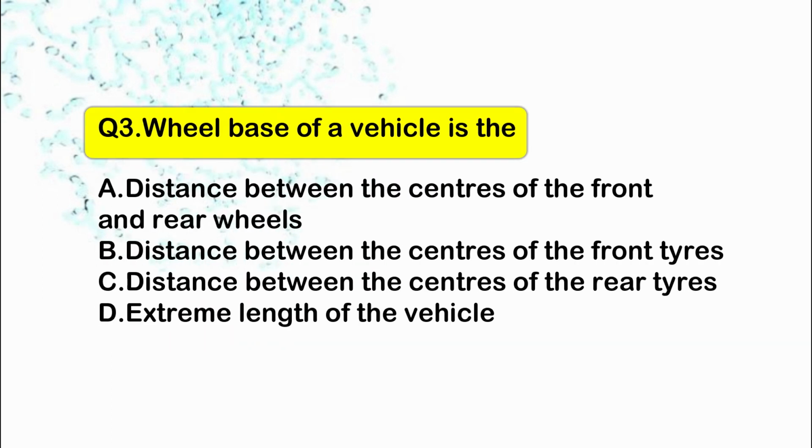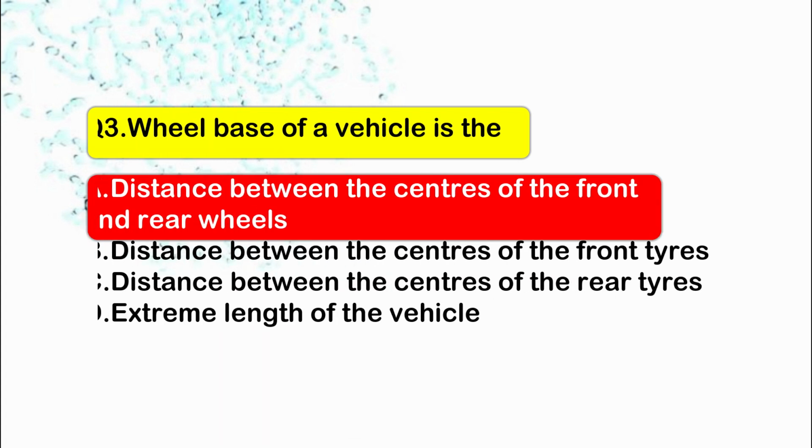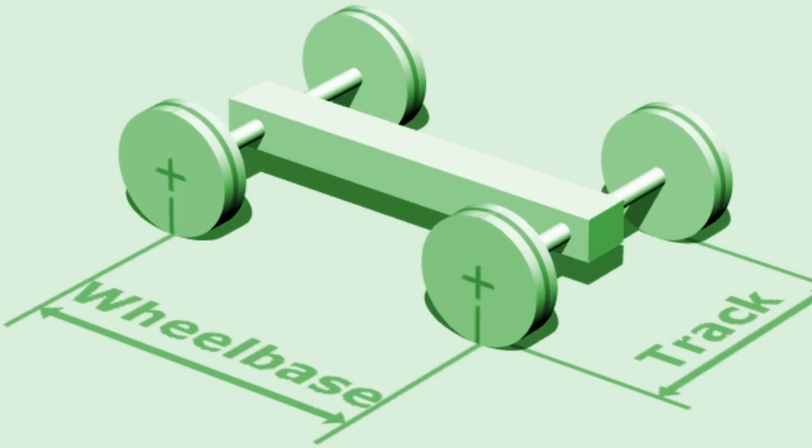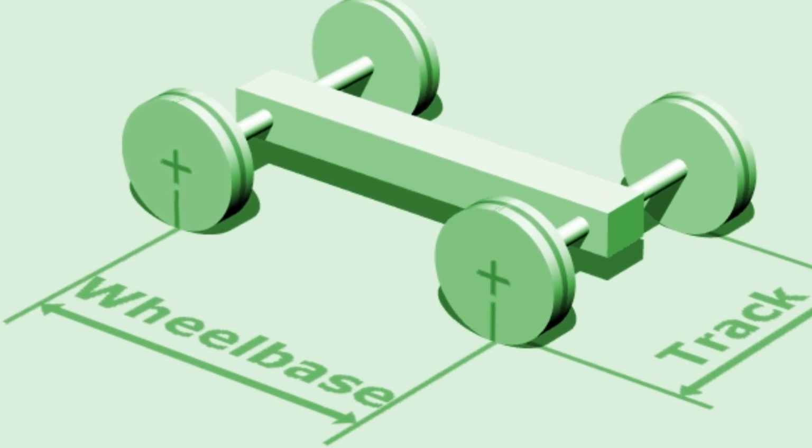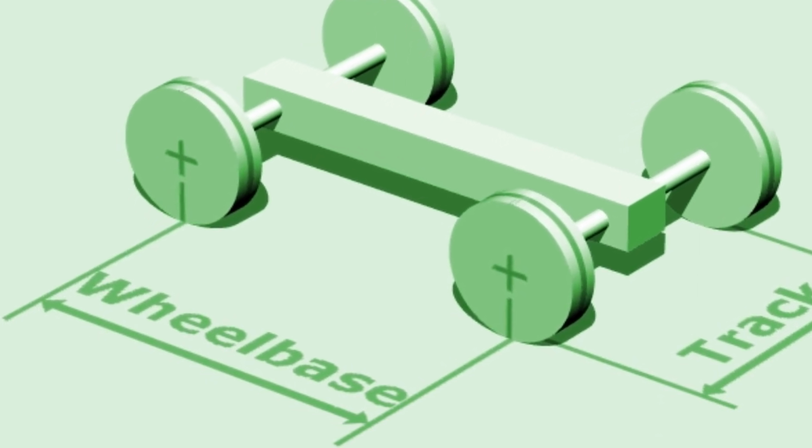Now the next and third question is, the wheelbase of a vehicle is. Here the correct option is A. The wheelbase of a vehicle is the distance between the centers of the front and rear wheels.